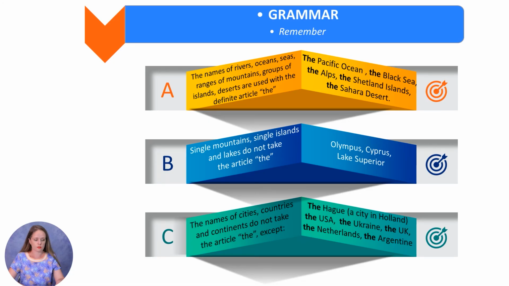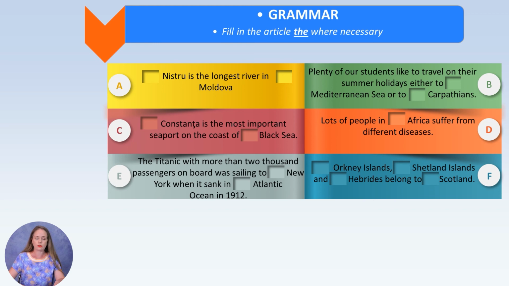Okay, so the names of cities, countries, and continents do not take the article the except in these situations. And let's see the situations. The Hague, this is a city in Holland, the USA, the Ukraine, the UK, the Netherlands, and the Argentine. Now let's practice these grammar rules in sentences. So we have to fill in the article the where necessary.